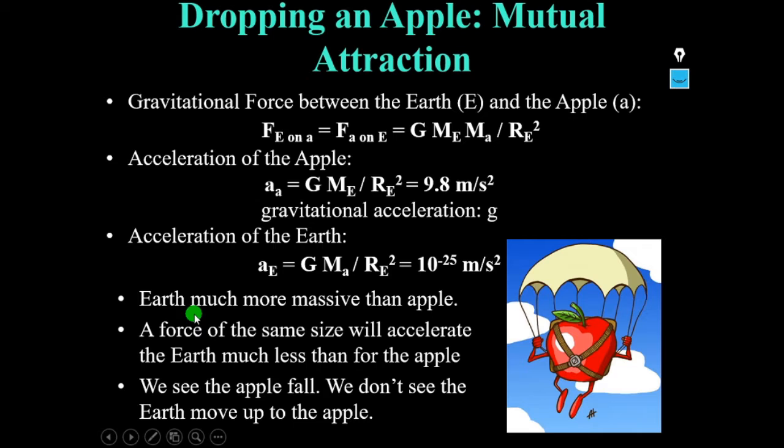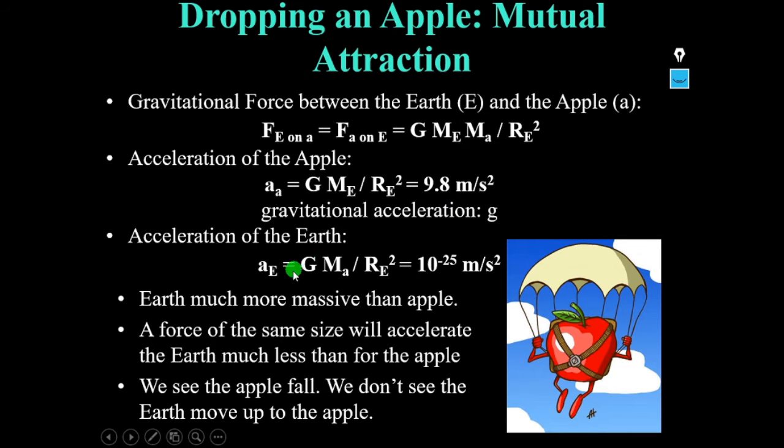So that means the earth is much more massive than the apple. The acceleration is inversely related to the mass, so the more massive earth has far less acceleration. If you observe these two accelerations, the acceleration of the earth is very small compared to the acceleration of the apple.